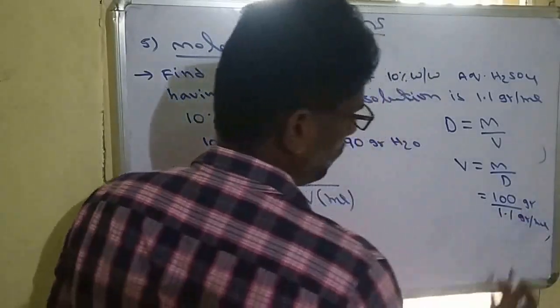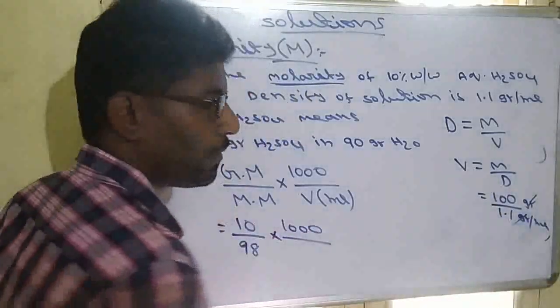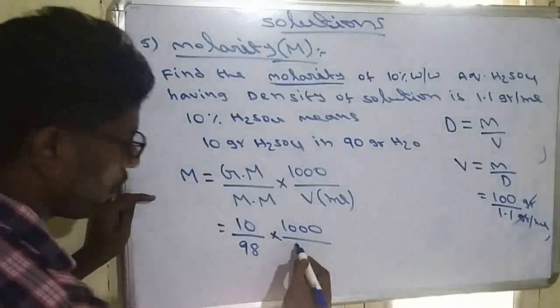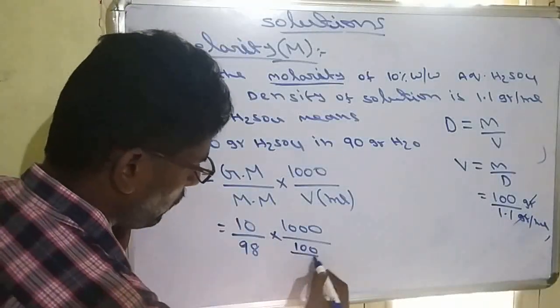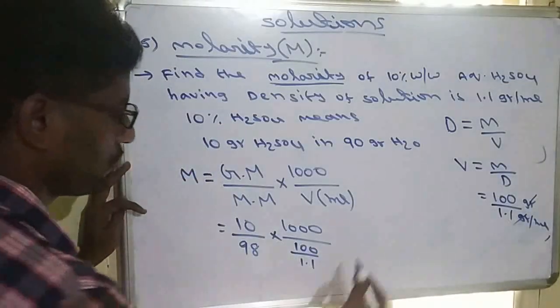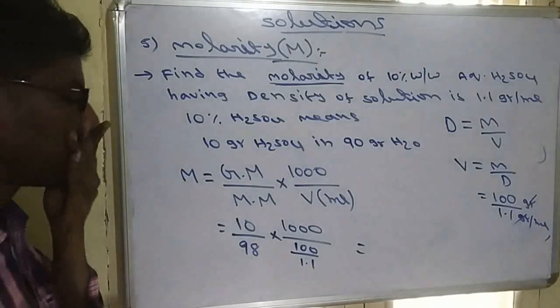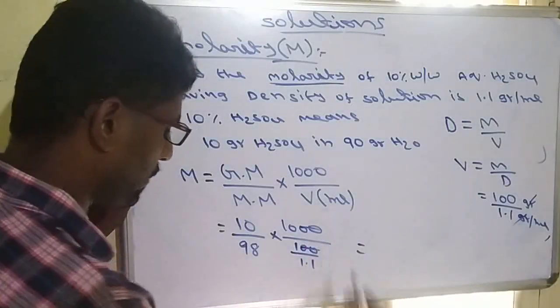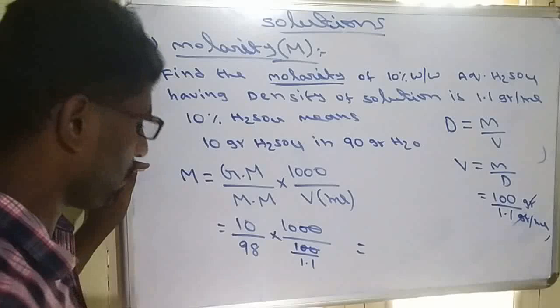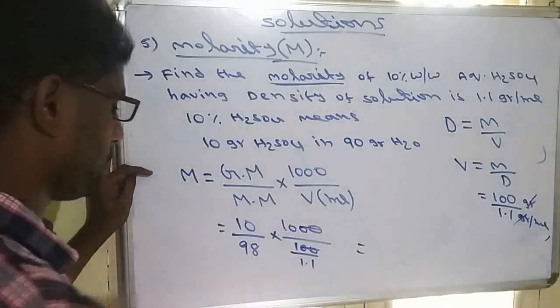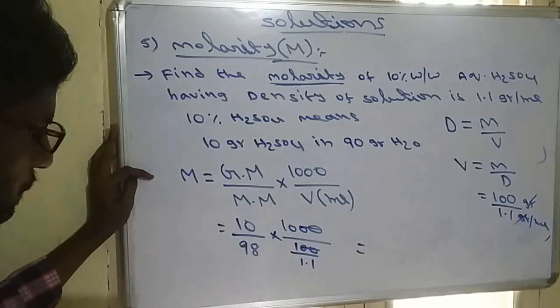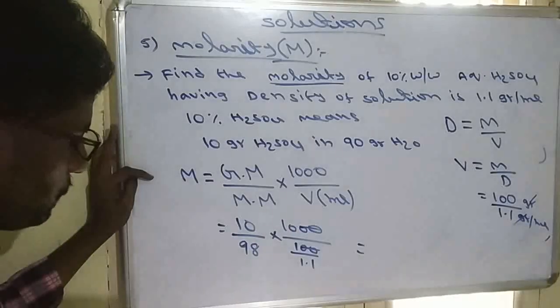The gram will be cancelled, so the volume will be in ml. So volume will be 100 by 1.1. Two zeros will be cancelled, 1.1 will go outside, so it should be 1000 by 11. Just calculate this value.